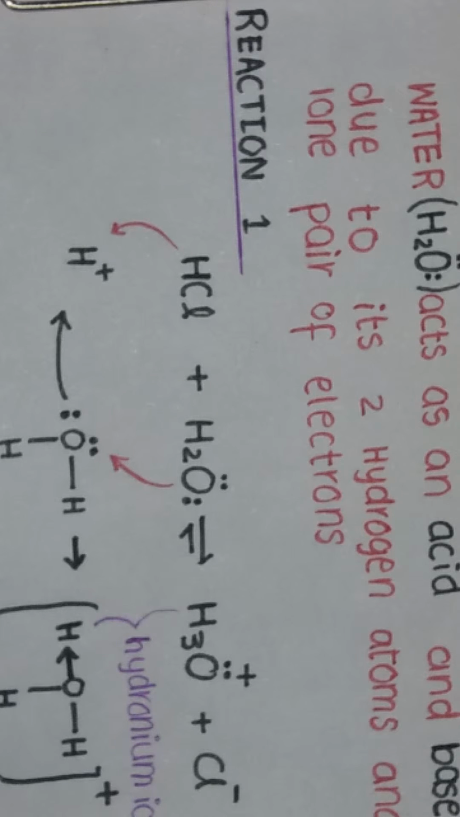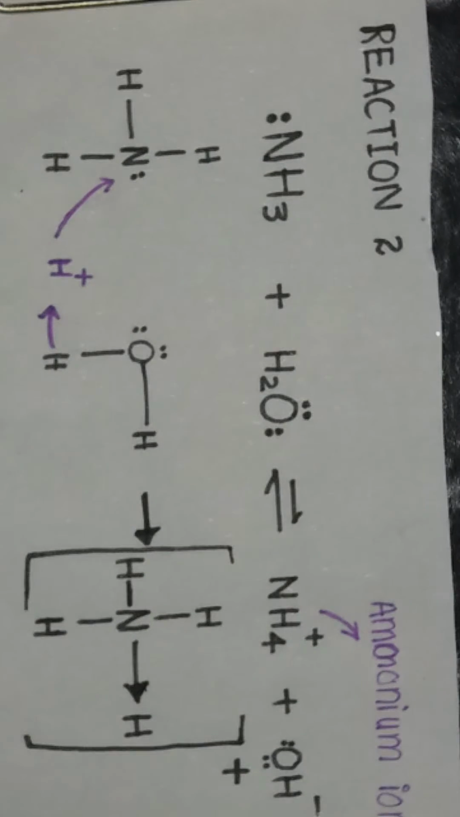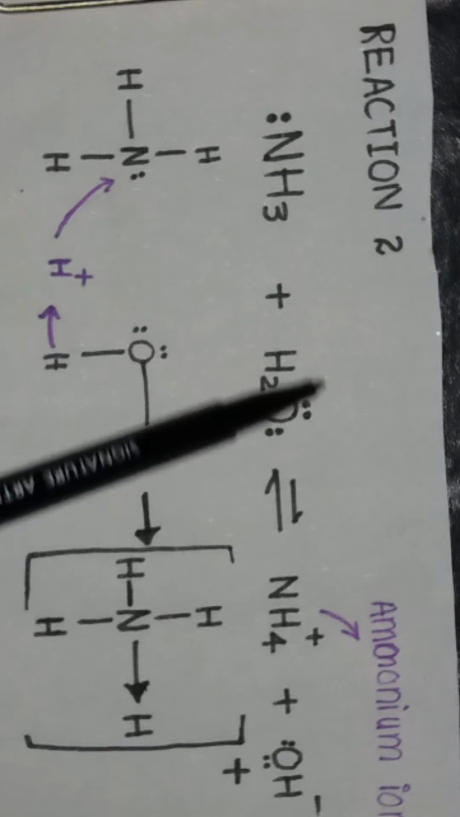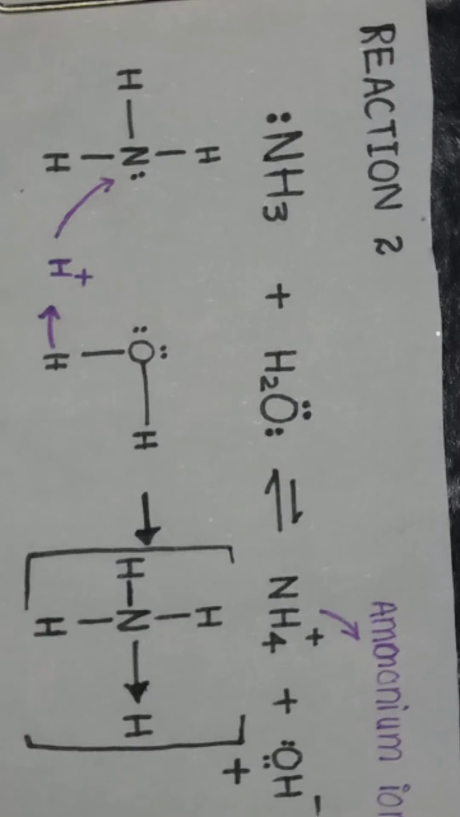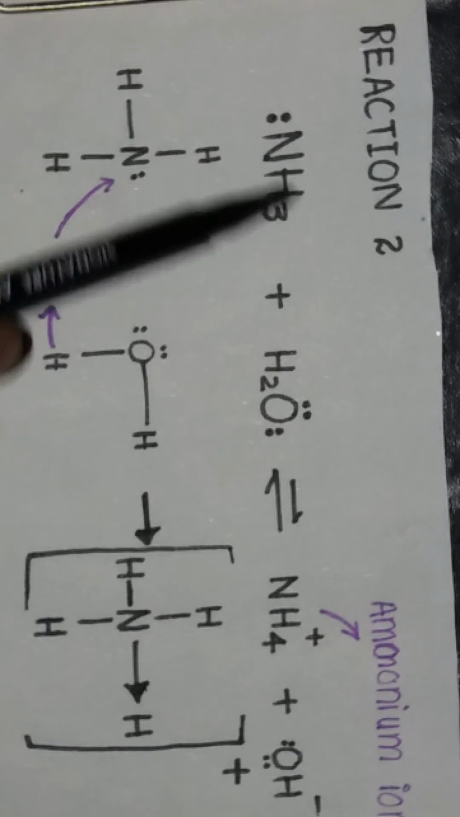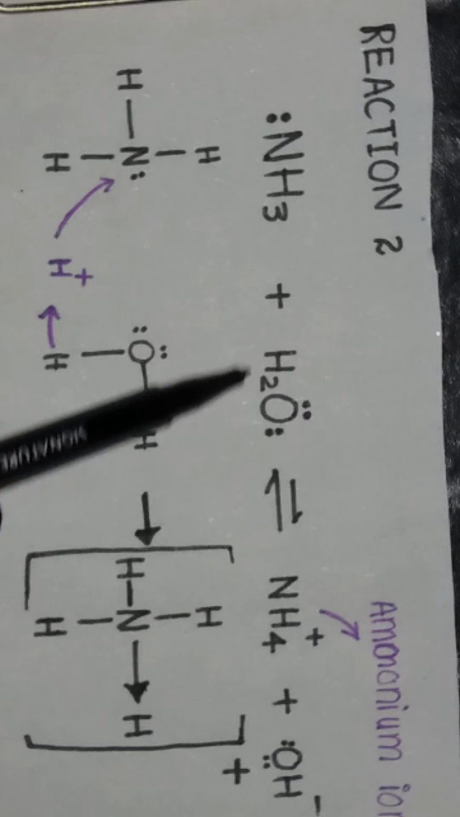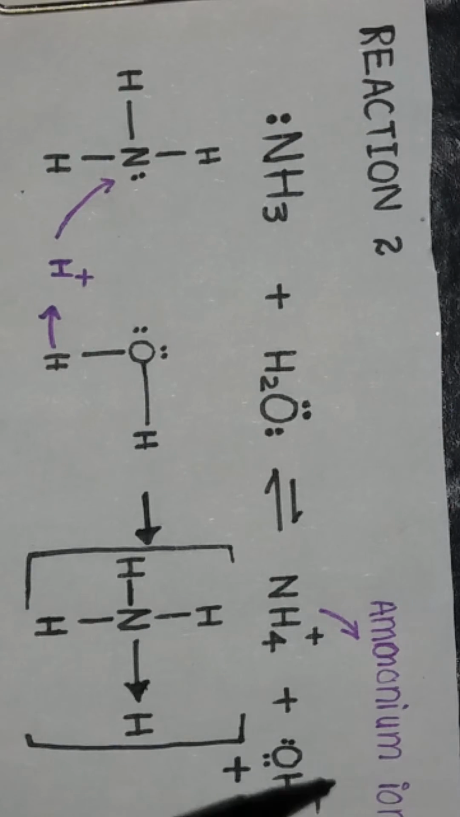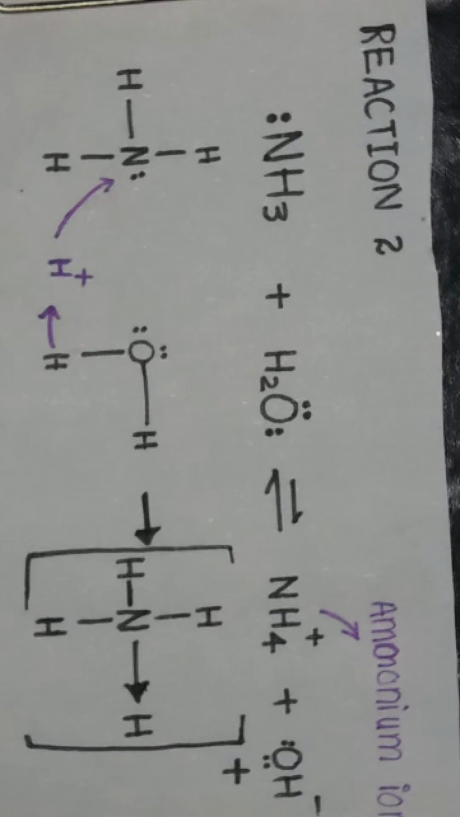And in reaction number 2, I will explain how water is acting as a Lowry-Bronsted acid. Ammonia with one lone pair of electrons is being reacted with a water molecule to make ammonium ion and hydroxyl ion.